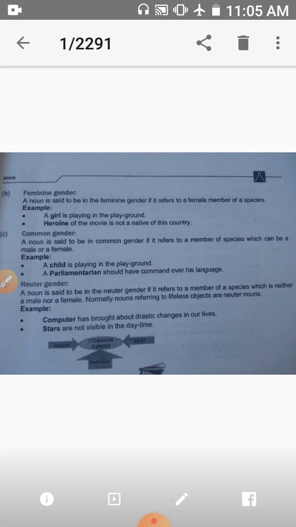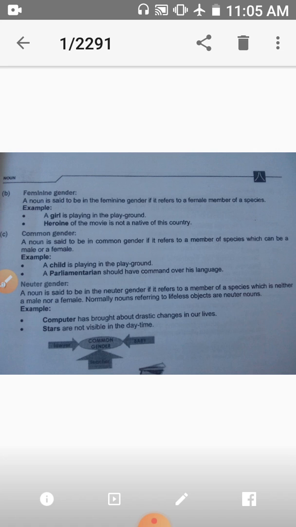Fourth one is neuter gender. A noun is said to be in the neuter gender if it refers to a member of a species which is neither a male nor a female. Normally nouns referring to lifeless objects are neuter nouns. Book, chalk, bench, computer, these all are neuter gender.